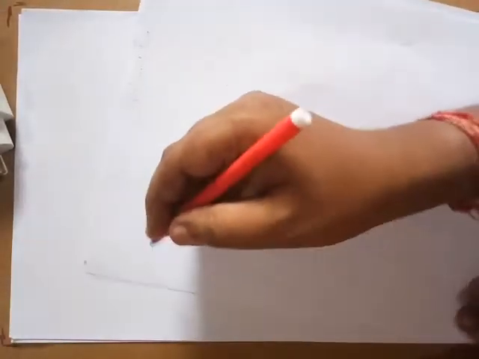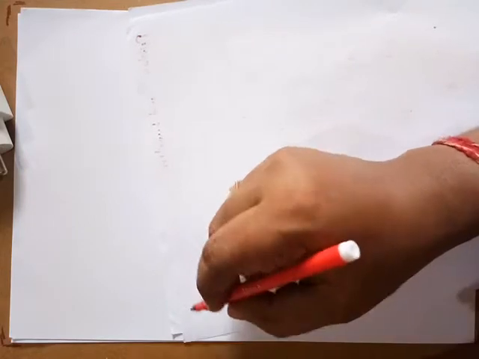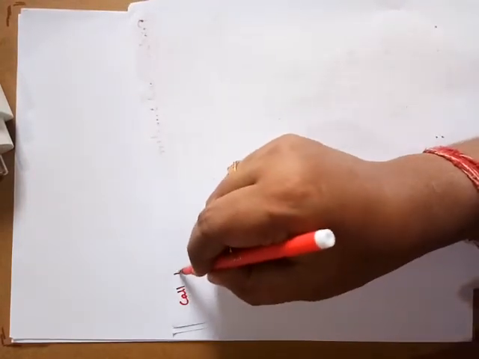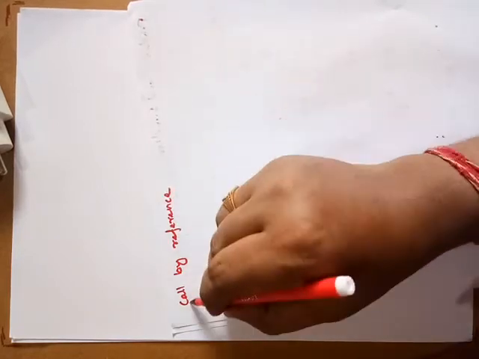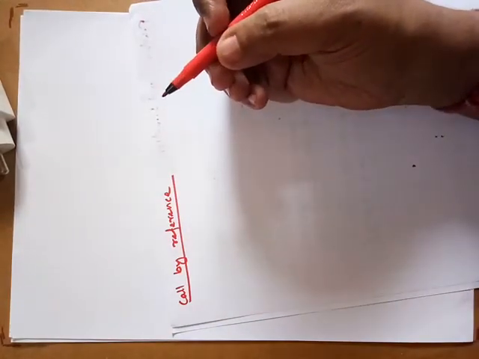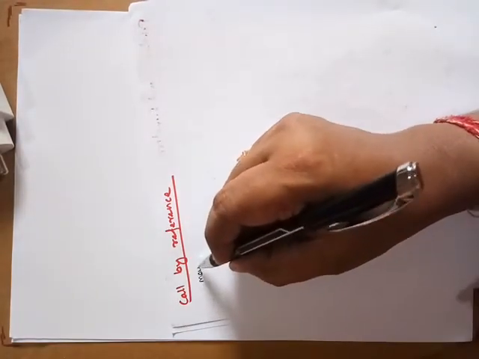First I am writing call by reference, and the program will be similar with the same main function.